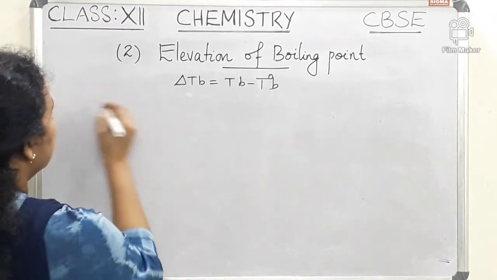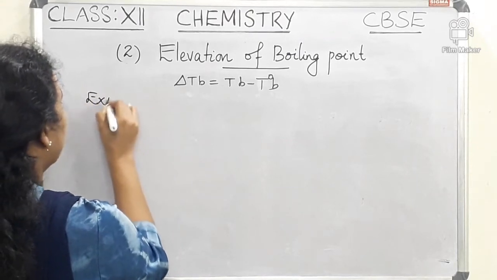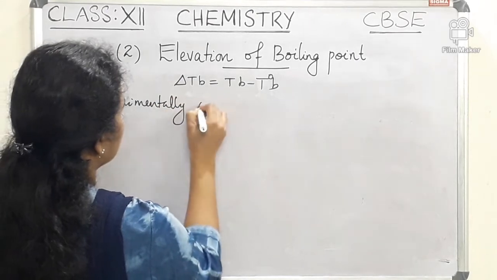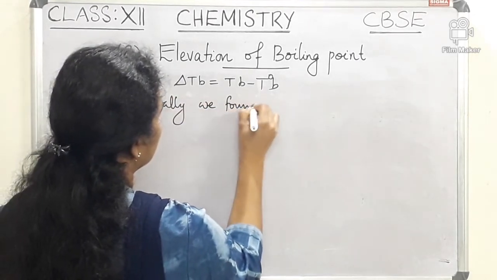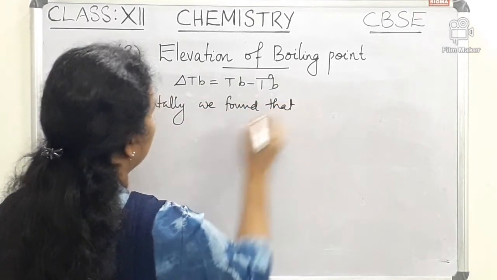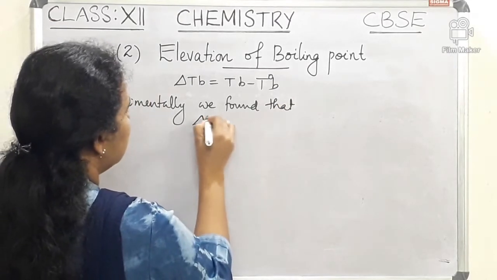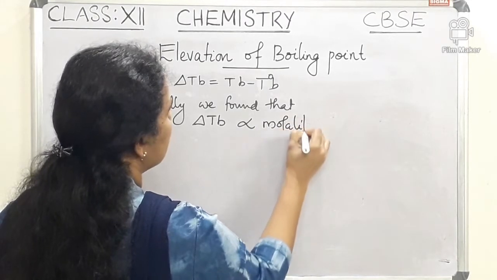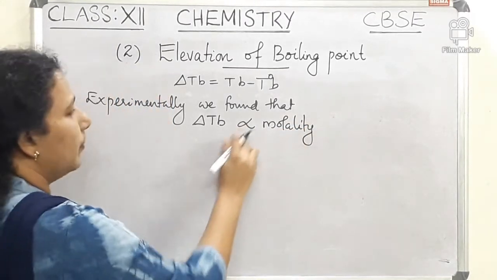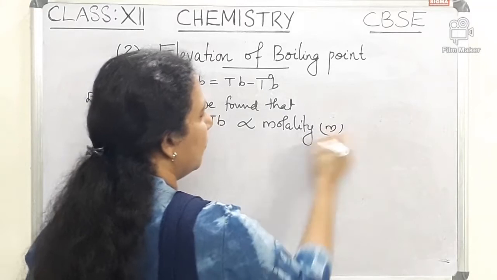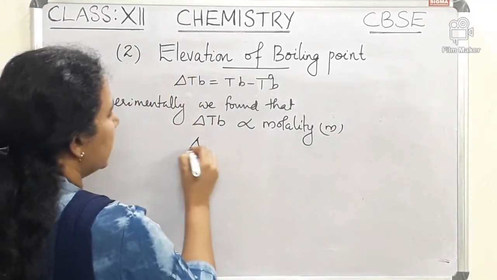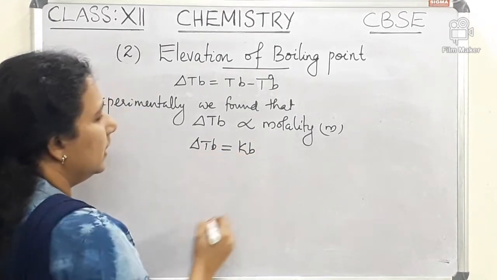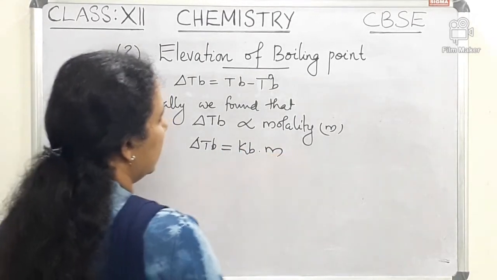Experimentally we found that delta TB is always directly proportional to molality. So delta TB is equal to the proportionality constant Kb into molality m.